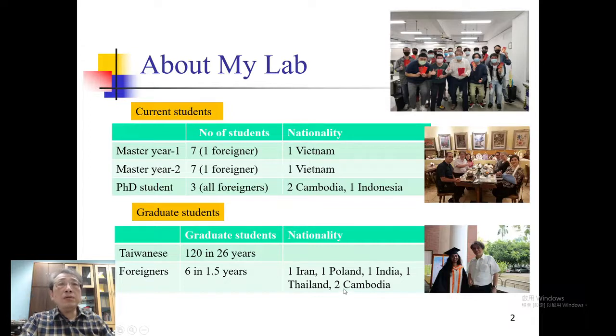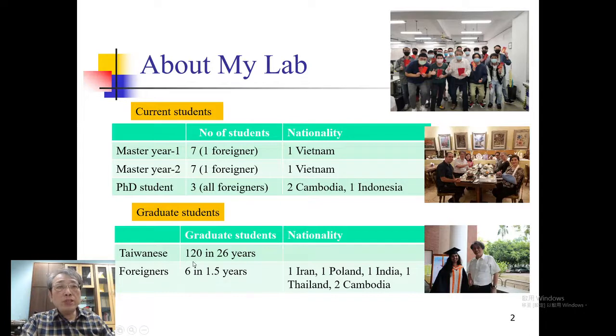Now I have 17 students. Seven are master's year one, among them one foreigner from Vietnam. Year two master's students, seven, and one from Vietnam. And I have three PhD students, two from Cambodia and one from Indonesia. And my graduate students are all postgraduate level.